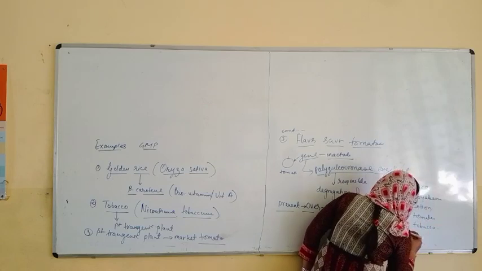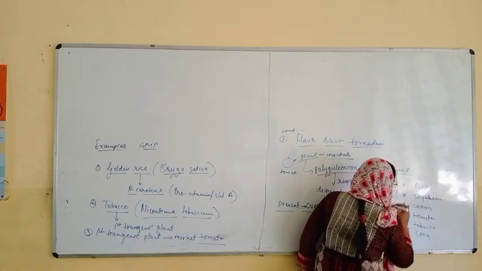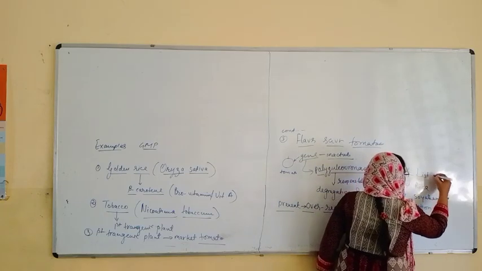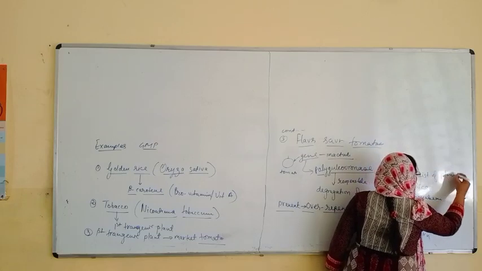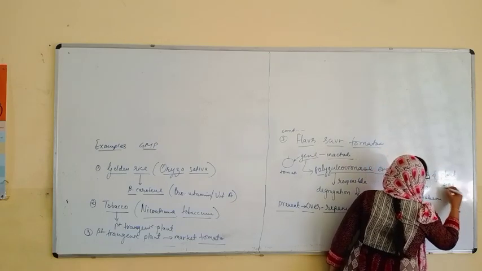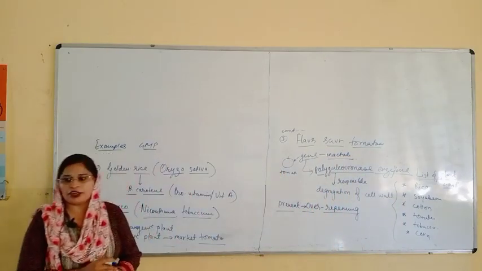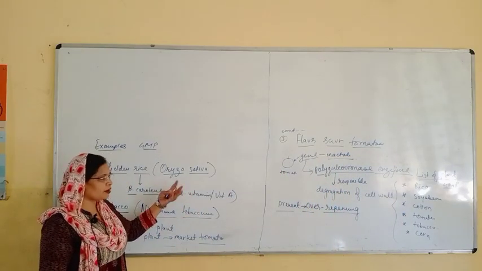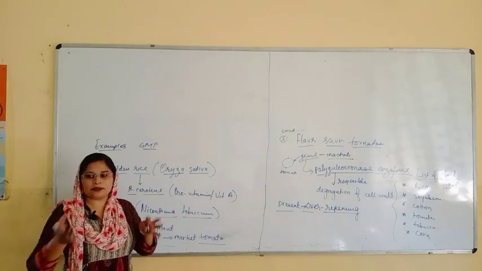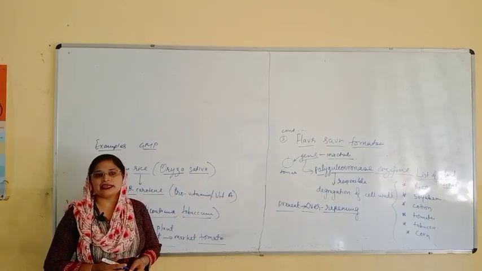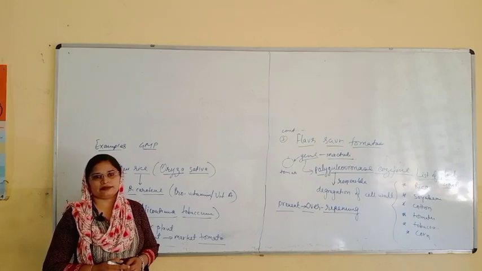And corn. These are the list of the plants which are genetically modified plants. How they can be genetically modified, that we will see from now onwards.